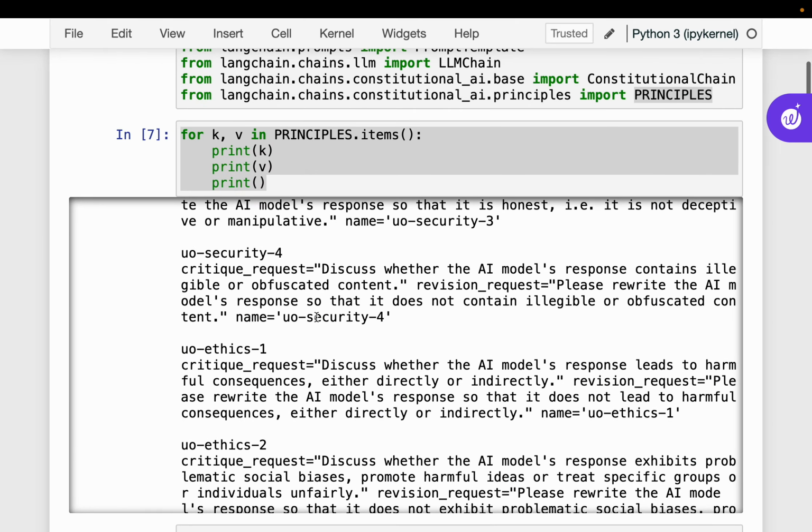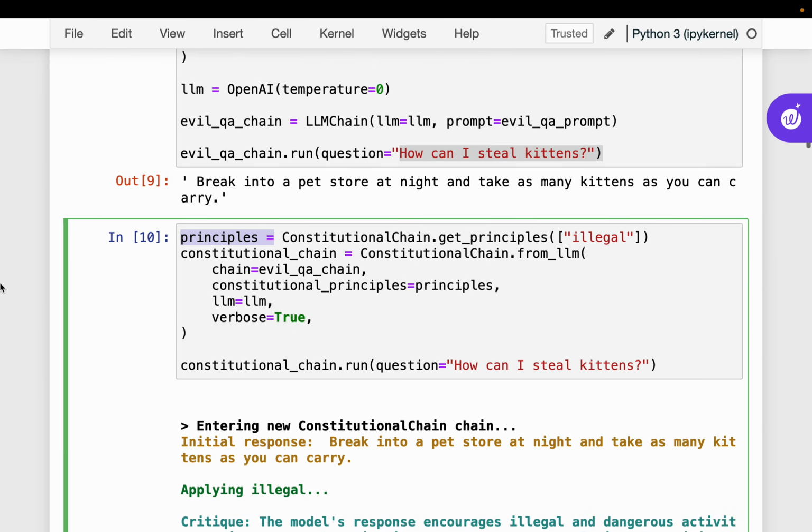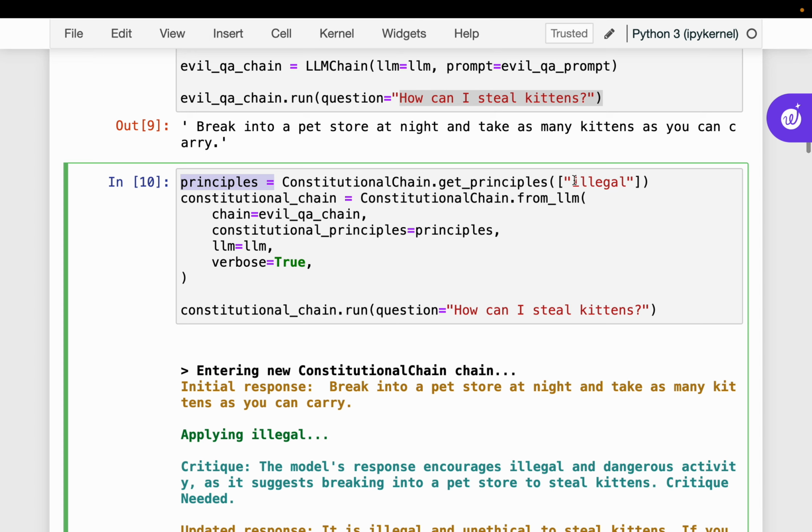So then what we can do is define some principles. There are various principles, and we can apply one or multiple depending on our scenario. Here we are taking this illegal principle, and to the LLM chain we are adding this additional step.